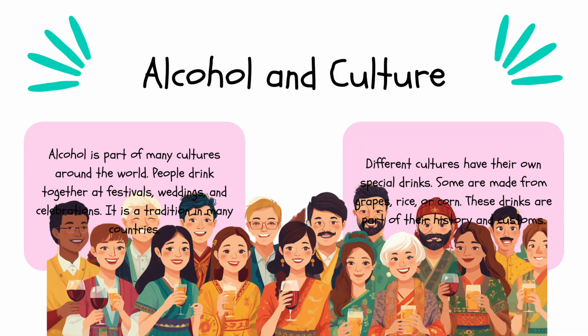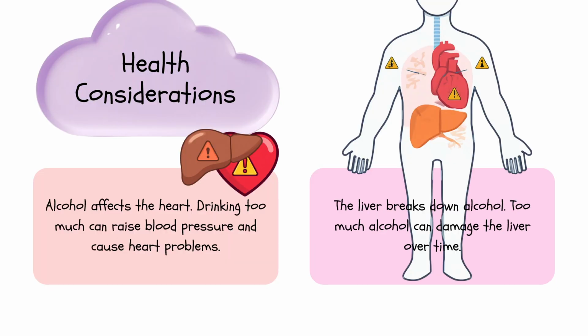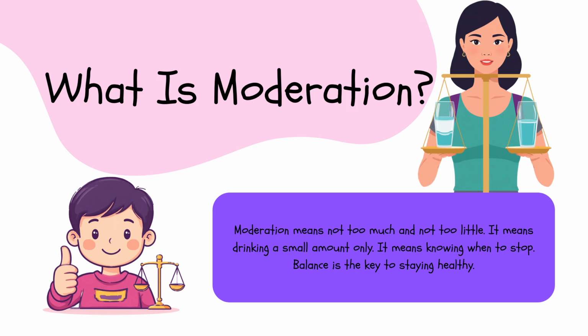In many cultures, alcohol is part of traditions. People may use it in celebrations or religious events. In social settings, alcohol is often shared. People may drink together to feel friendly or relaxed. Health is very important. Drinking too much alcohol can hurt the liver, heart, and brain. It can also make people addicted. Moderation means not drinking too much. Adults can enjoy a small amount, but they should stop when they feel enough.